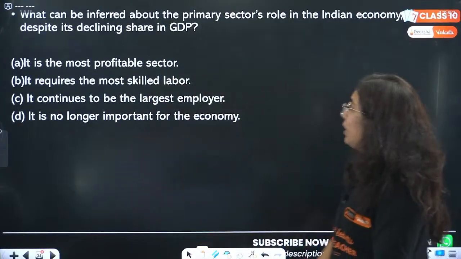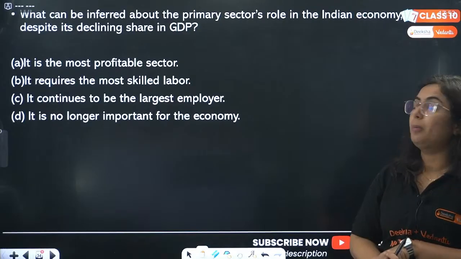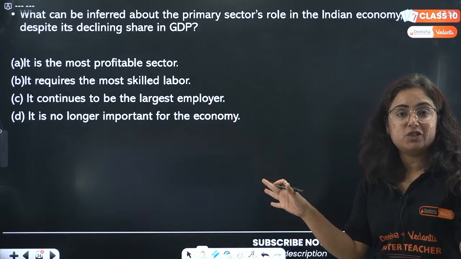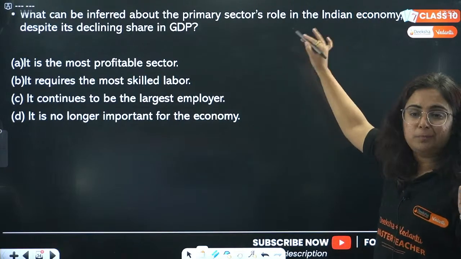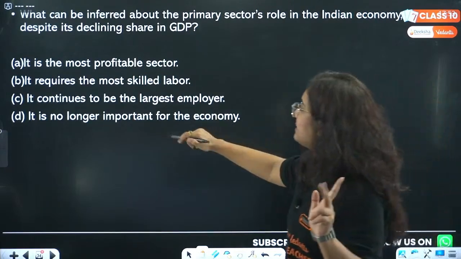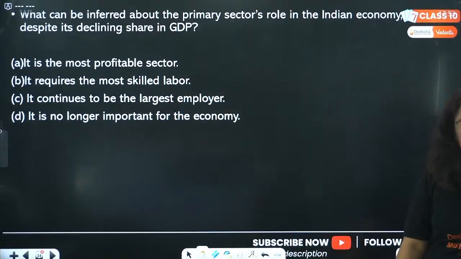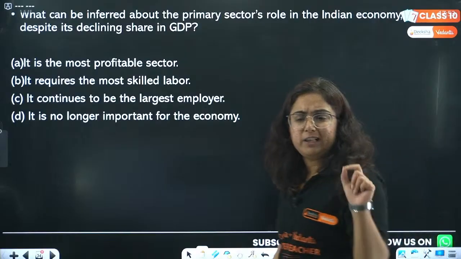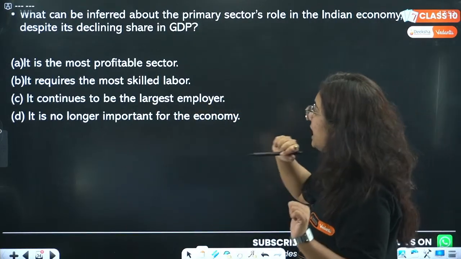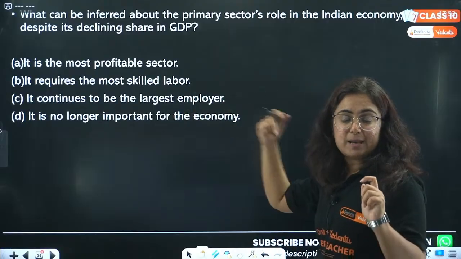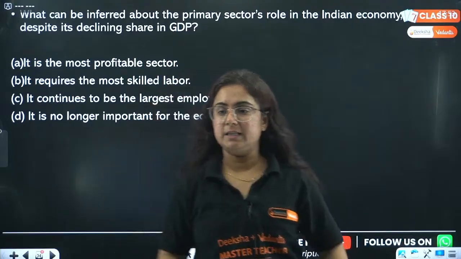What can be inferred about the primary sector's role in the Indian economy despite its declining share in GDP? Alright, so here they are talking about the role of the primary sector. Anyone who can guess this? It is the most profitable sector. It requires more skilled labor. It continues to be the largest employer, or it is no longer important for the economy.